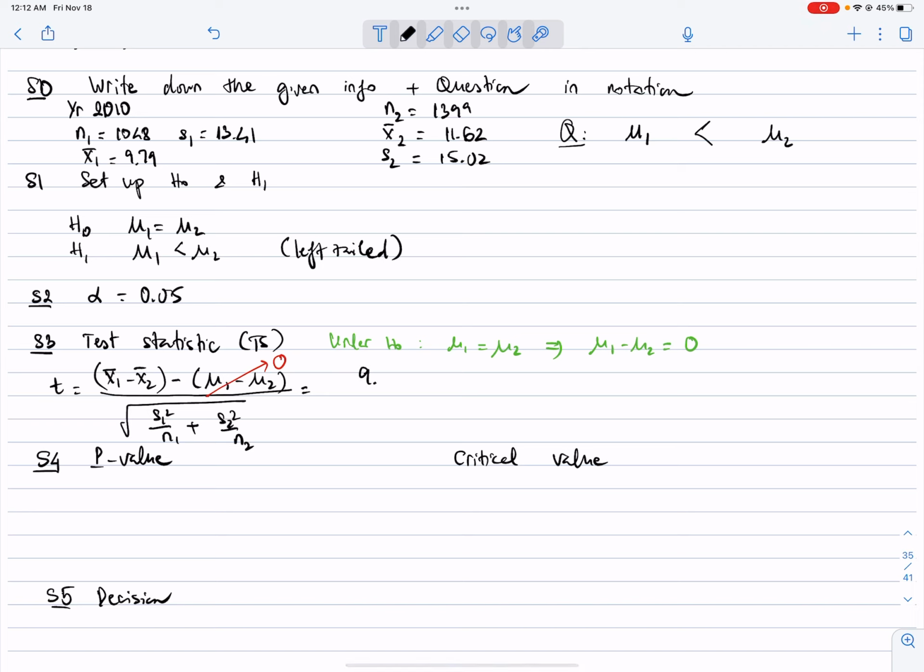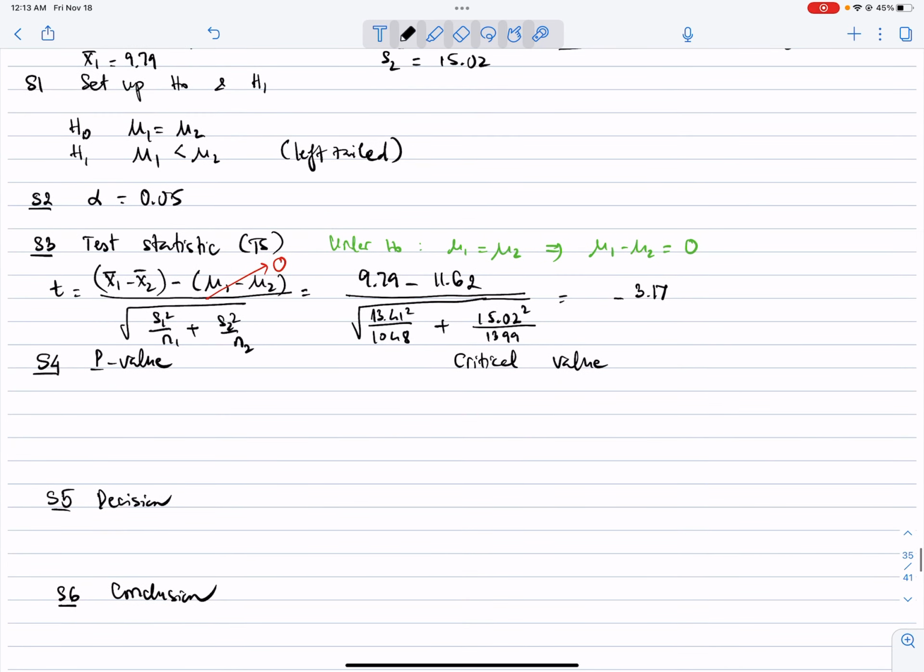So we have 9.79 minus 11.62, and then 13.41 squared. You can either use a GeoGebra calculator or just a simple scientific calculator, and you will get this answer.